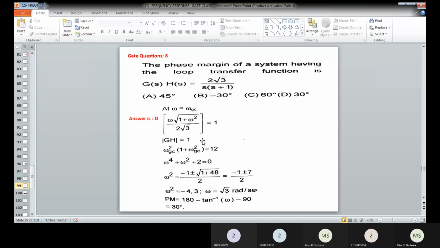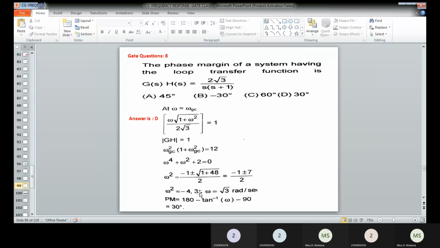The magnitude is equal to 1 at that particular frequency, and that will be omega GC. If you equate this, you can obtain the omega GC value. So omega value is obtained as minus 4 and 3. As usual, if you have two values, always you have to consider the positive value.